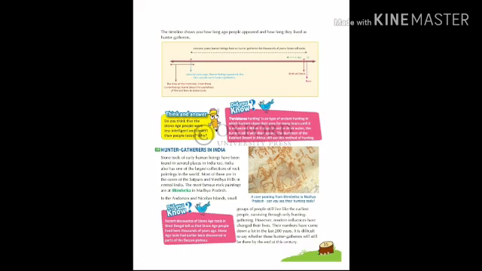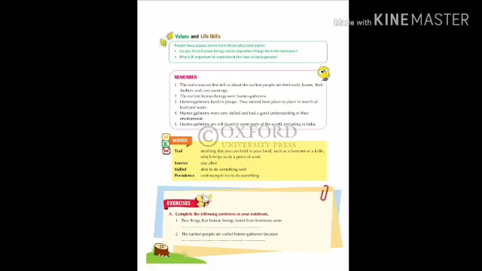We are going to take the main points once again. The main sources that tell us about the earliest people are their tools, bones, their shelters, and cave paintings. The earliest human beings were hunter gatherers. Hunter gatherers lived in groups. They moved from place to place in search of food and water. Hunter gatherers were very skilled and had a good understanding of their environment. Hunter gatherers are still found in some parts of the world, including India.